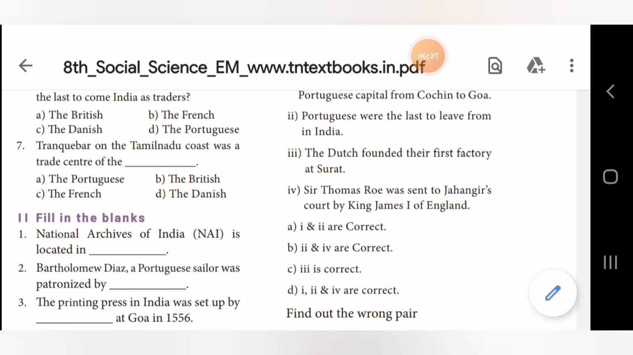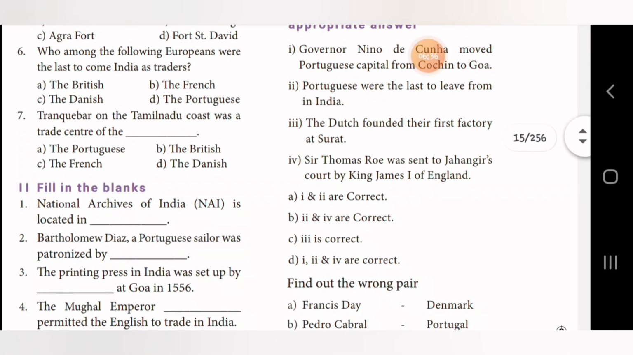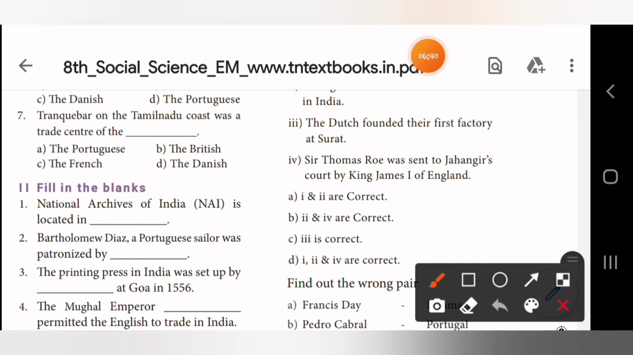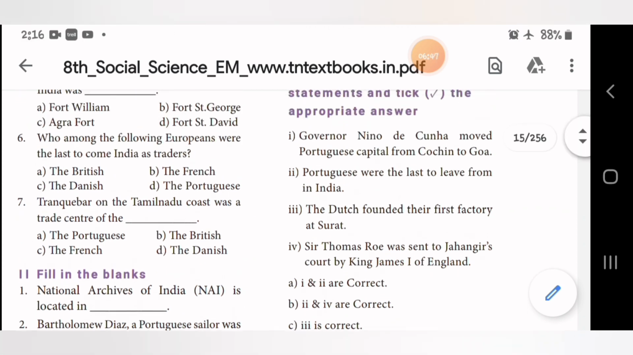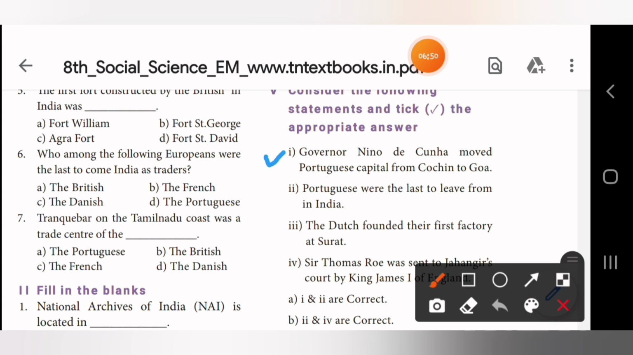What they have asked here: consider the following statements and tick the appropriate answer. So we have to tick the appropriate answer. What is the right answer from this? So here the answer is D. 1, 2 and 4 are correct. What are they? 1, 2 and 4 are correct. So answer D is the answer here.